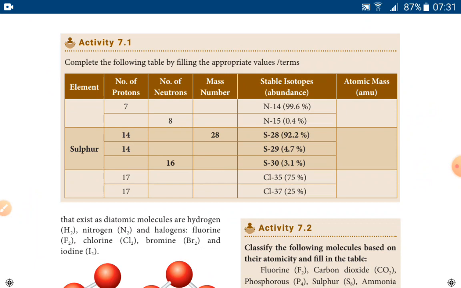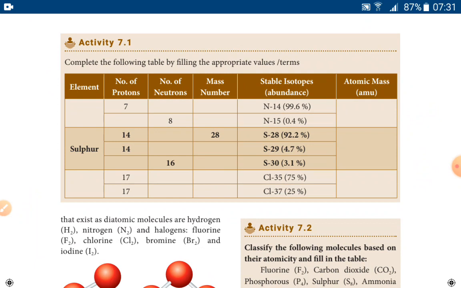So N14 refers to the mass number. The number of protons is 7, and neutrons also 7, so the mass number is 14. Similarly, for the second one, N15, the number of protons is 7, the same, but the number of neutrons is 8. So the mass number is going to be 15. Using the formula, you have to calculate the average atomic mass.